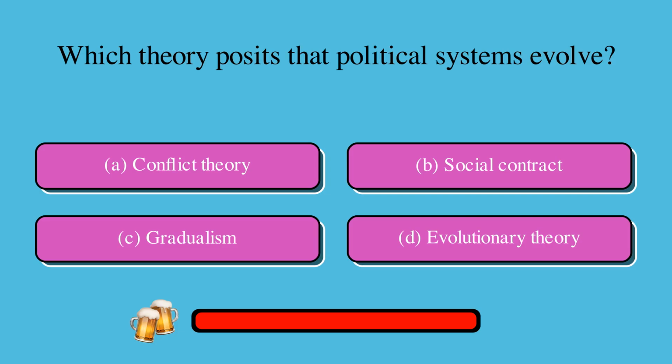Which theory posits that political systems evolve? Is it A, conflict theory, B, social contract, C, gradualism, or D, evolutionary theory? The correct answer is D, evolutionary theory.